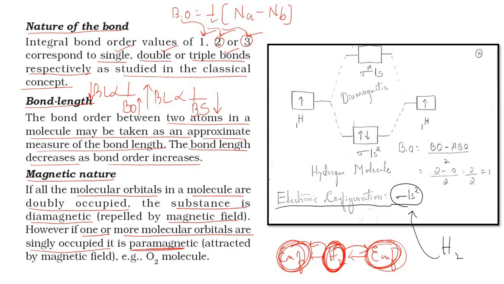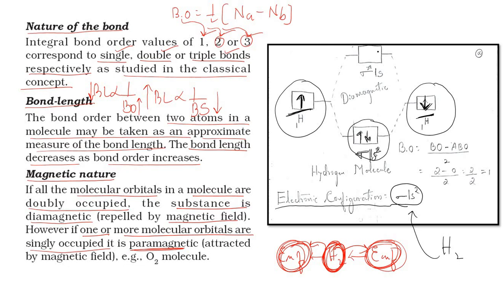Next, with respect to the diagram, this is one hydrogen atom, this is another hydrogen atom. Here we have one electron, and here we have another electron. In fact, this should be in opposite spin; I have written the upper spin, it should be downwards. This is the atomic orbital of one hydrogen atom, and this is the atomic orbital of another hydrogen atom. They are involved in the formation of a bonding molecular orbital, called sigma 1s2. Two electrons are there. Above it, the molecular orbital sigma star 1s is formed, but there is nothing in it, so I am keeping it as it is.